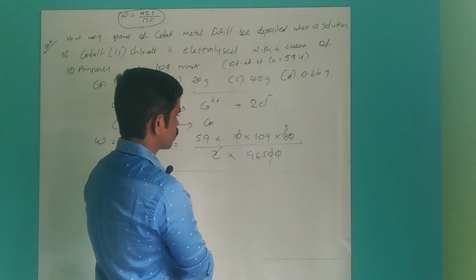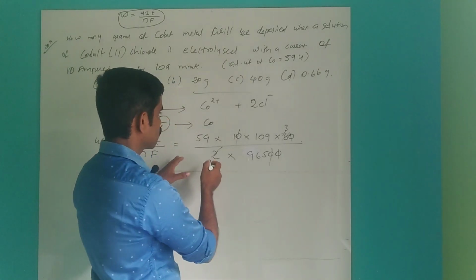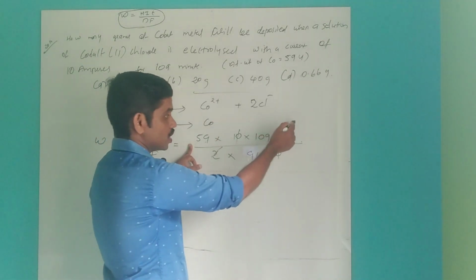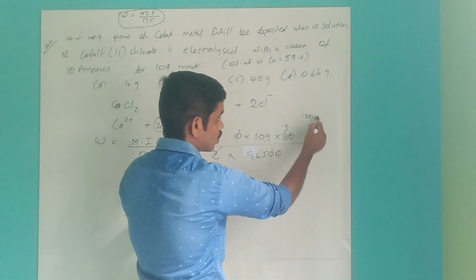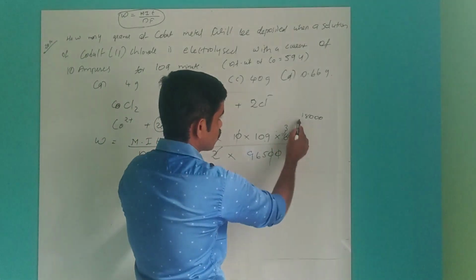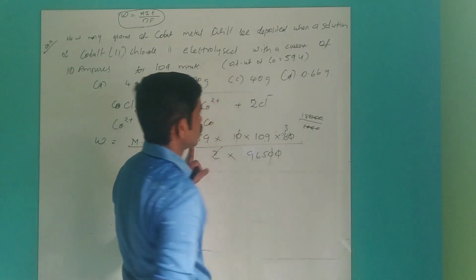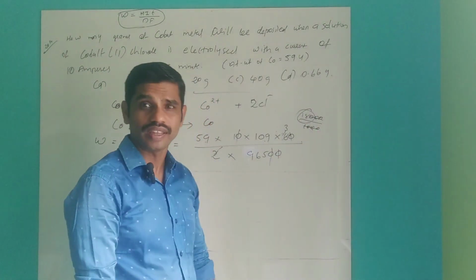If I am taking 60, suppose it is 60, 60 into 3, 180, and approximately taking 965 as 1000, it is coming as 18.